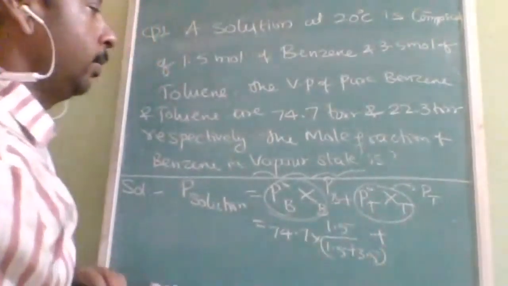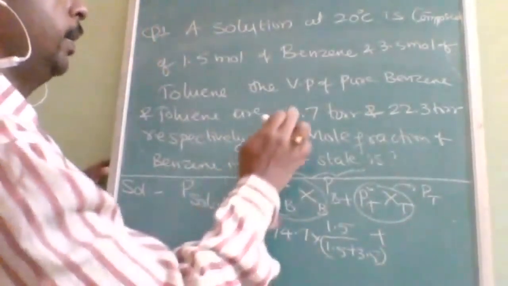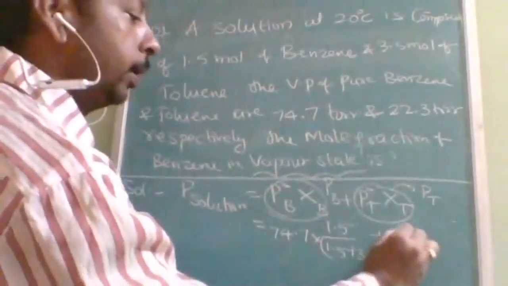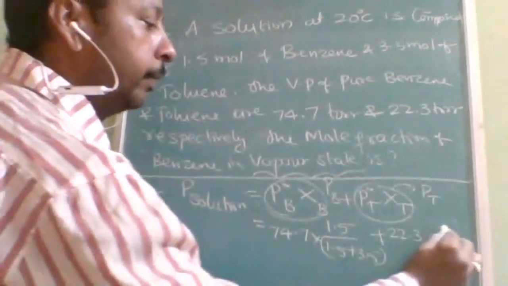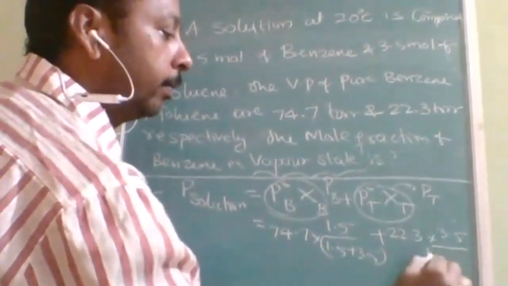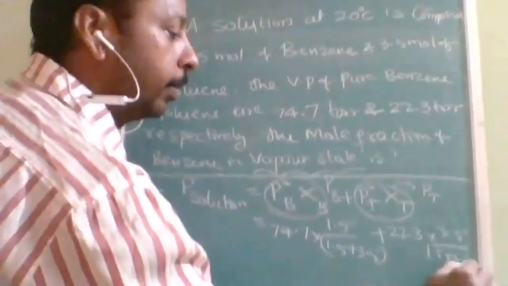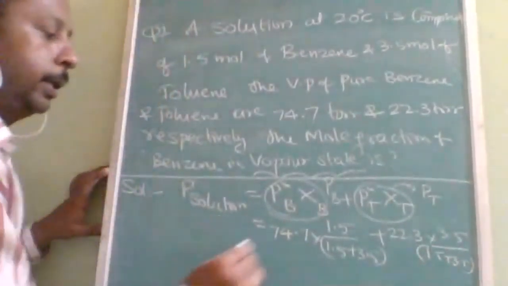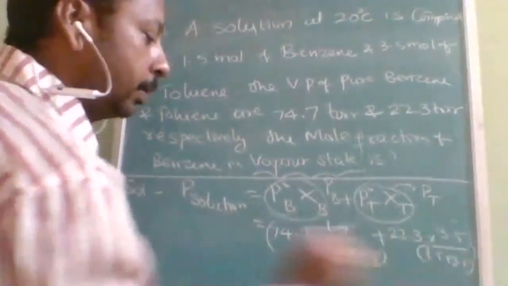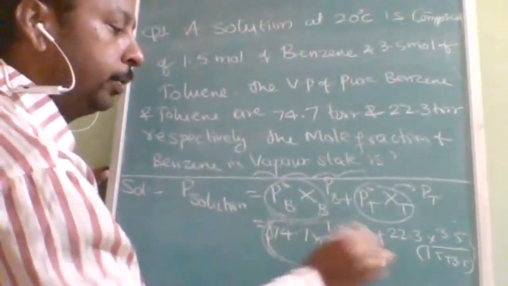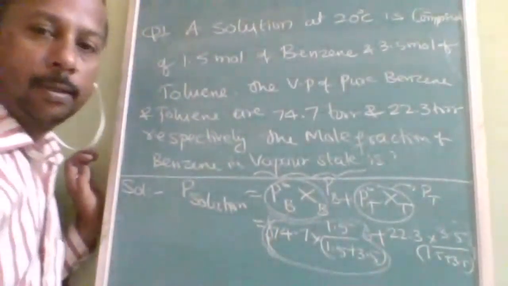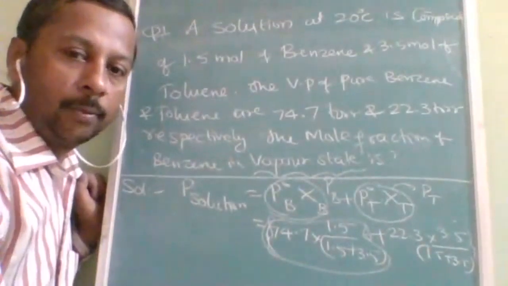Same way P naught toluene is 22.3 into 3.5 divided by 1.5 plus 3.5. Like that you will get the total pressure, and this value also you need to calculate separately. Why, I am just going to tell you.